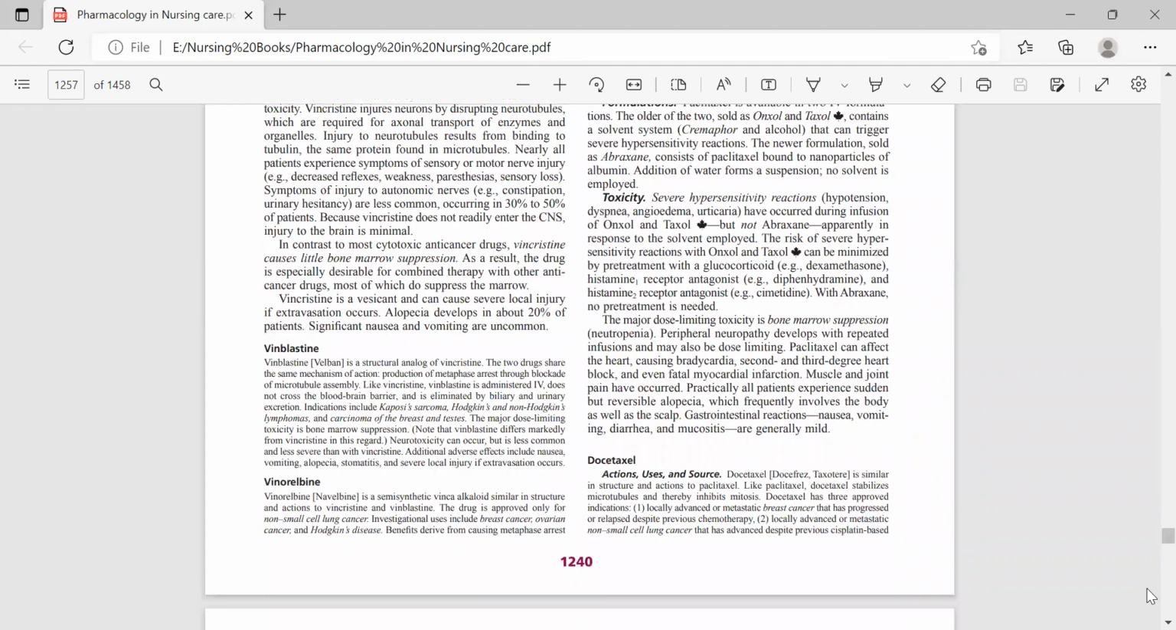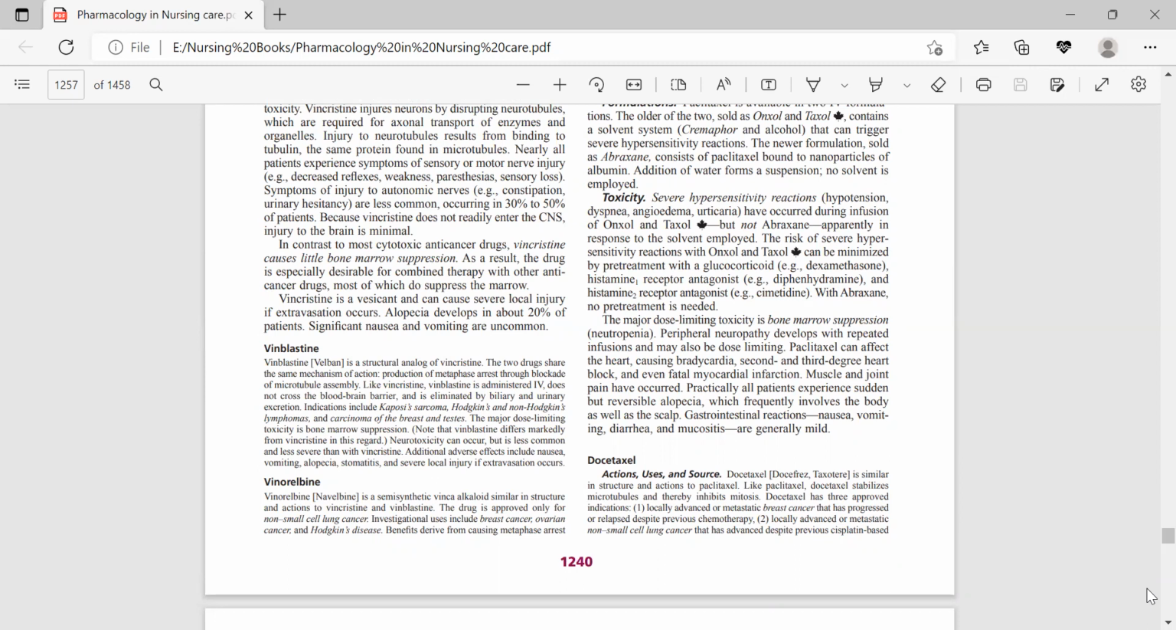There is another drug, namely vinblastine, and vinblastine is the structural analog of vincristine. The two drugs share the same mechanism of action, that is the production of metaphase arrest through blockade of microtubule function, and both drugs are administered through IV. Both drugs do not cross the BBB, that is the blood brain barrier. Both drugs share the same pharmacokinetics, and elimination and metabolism is through the bile.